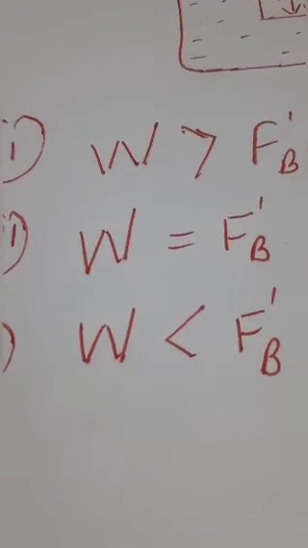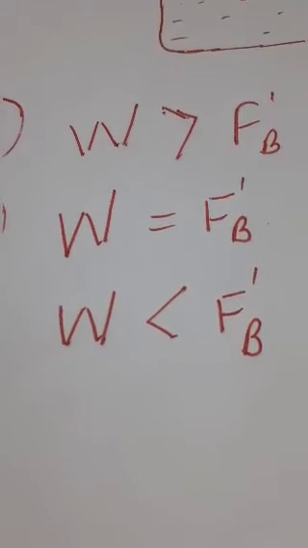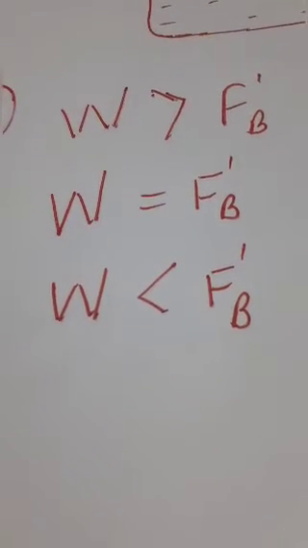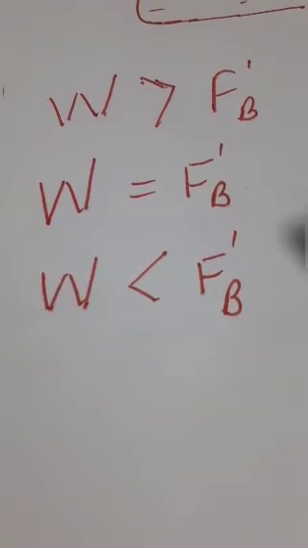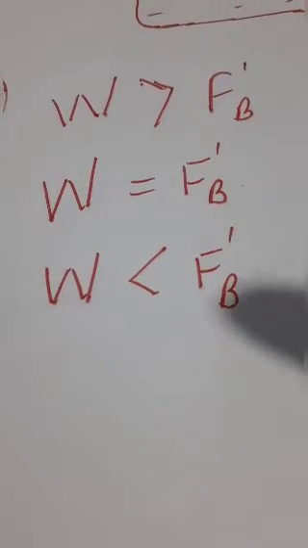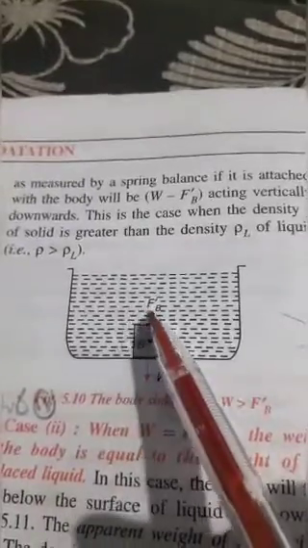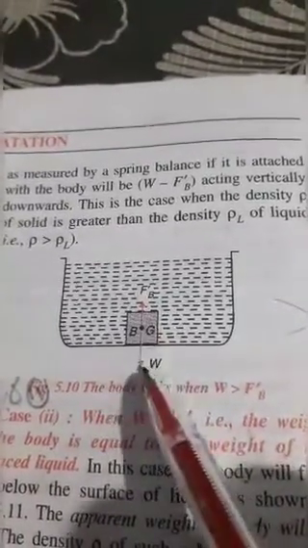When the weight of the body is greater, the body will sink because the apparent weight of the body, as measured by a spring balance if it is attached to the body, will be less than the buoyancy acting vertically upwards. This is the case when the density of the solid is greater than the density of the liquid. Just see here, the weight of the body is greater than the buoyancy, so the body completely sinks inside the water or liquid.